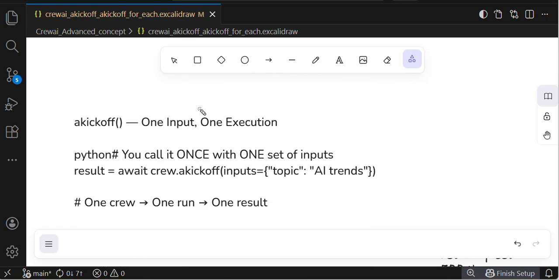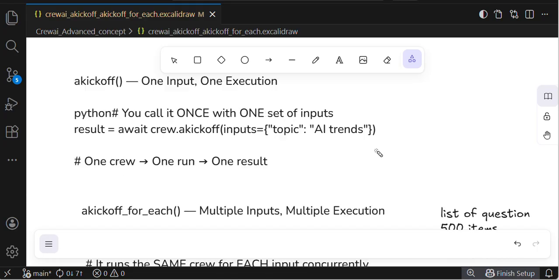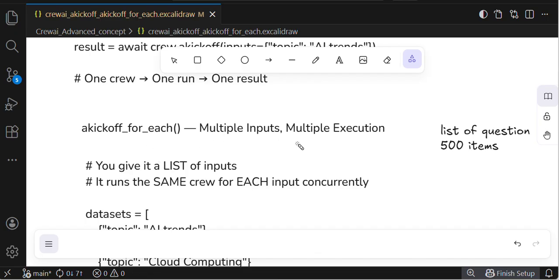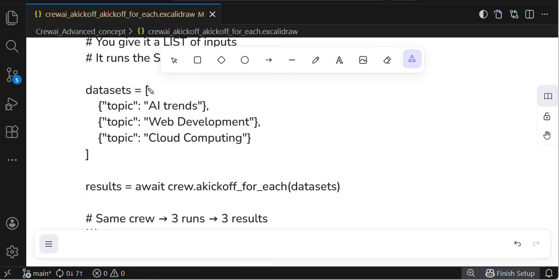You need to understand one thing. Kickoff helps us execute this asynchronously, but we are giving the topics one by one, like AI trends, finance trends, manually. So this is kickoff. In kickoff for each, you need to create a list of questions.